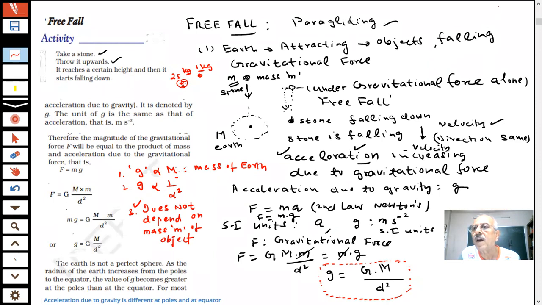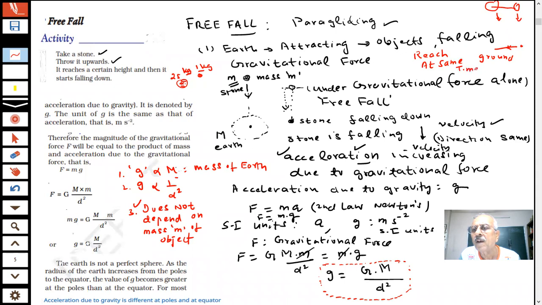This is my height and this is my ground. I have two objects, one big and one small. I throw them at the same time. They will reach the ground at the same time. Yes or no?